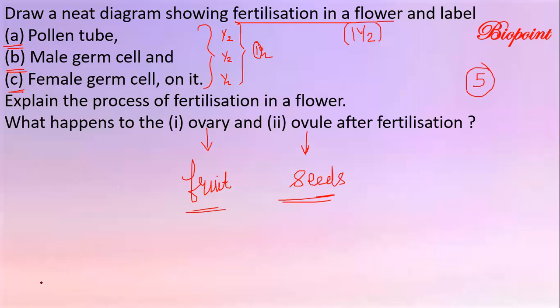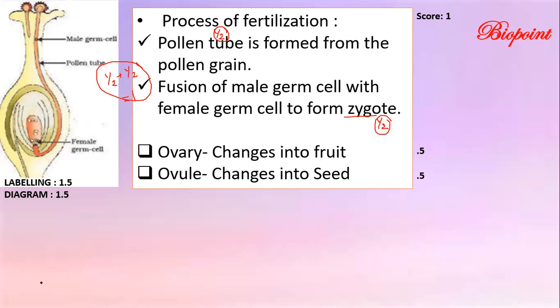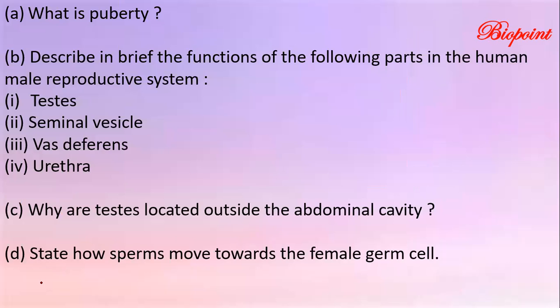Ovary forms the fruits and ovule forms the seeds after fertilization. So ovary changes into fruit, carries half mark. Ovule changes into seed, carries half mark again. So a total of 5 marks: 3 marks for the diagram, 1.5 for labeling, 1.5 for the diagram, 1 mark for the next part of the question, and 1 mark for the next part of the question.